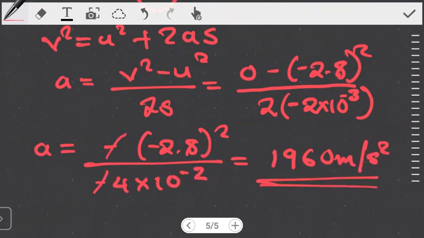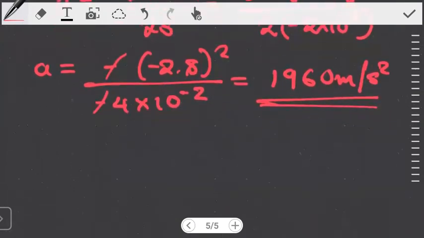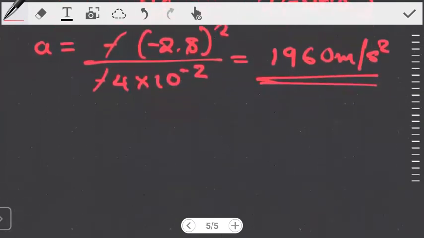Now you might be thinking, deceleration is negative acceleration. Why is this value positive? Why are we saying this positive value is deceleration? Well, this value is positive for one simple reason. The object was moving down, so I took its velocity to be negative 2.8 meters per second. Deceleration is just acceleration which reduces velocity.